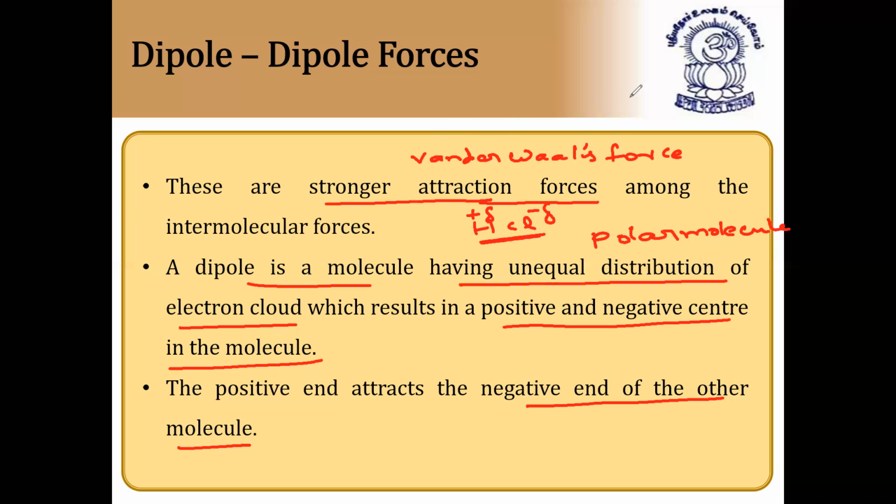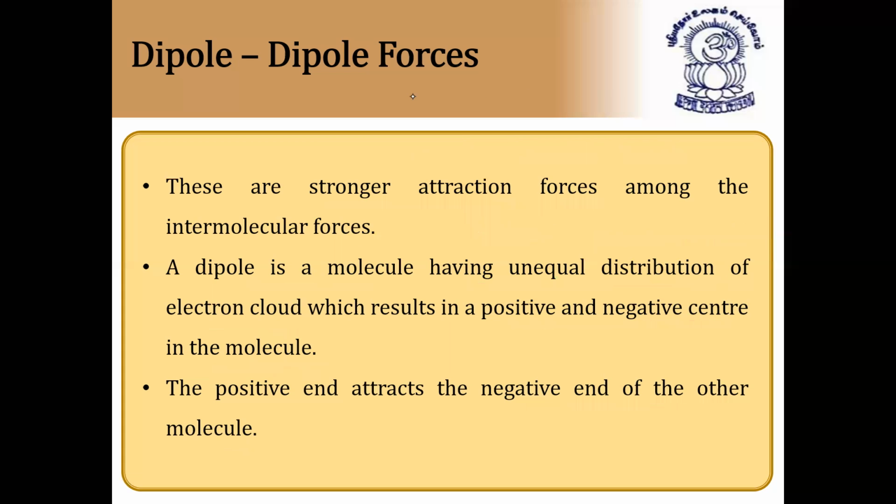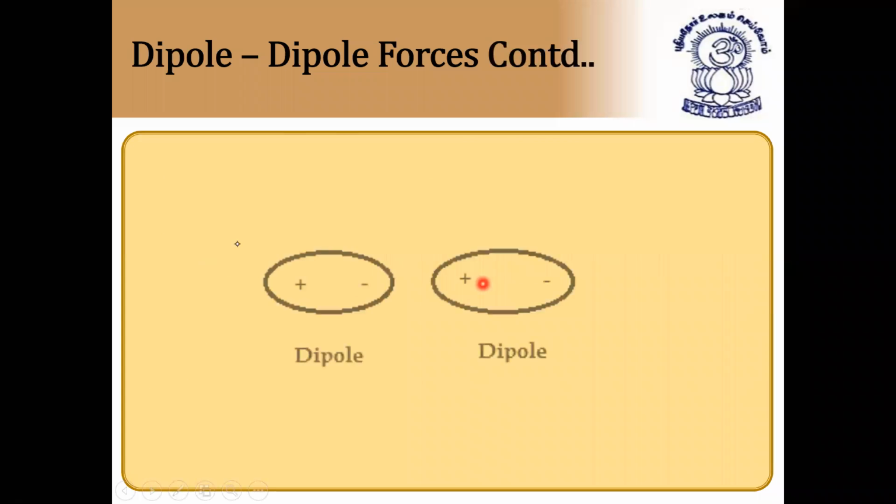So I hope it is clear. Next. They will have a positive and negative end. The negative end will be attracted towards the positive end of the other molecule or other atom. So this is called dipole attraction, and these are stronger than London forces or dispersion forces.